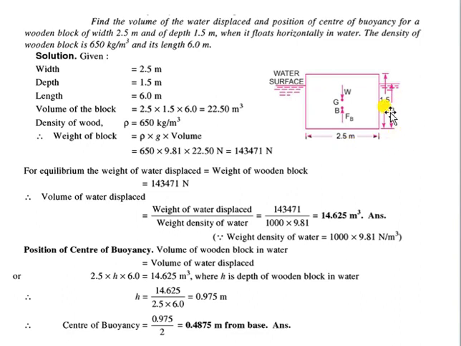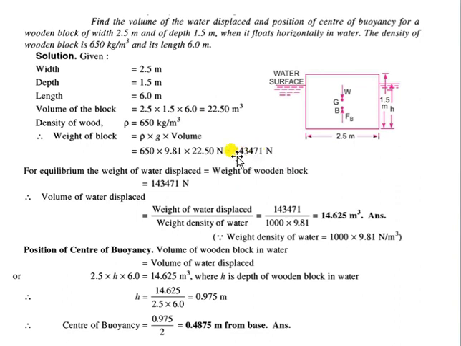For that, first we need to see what the weight of this block will be. Since the density is given and the dimensions are known, we can calculate the weight. Weight is rho into volume into g, because rho into volume is mass, and mass into g is weight. The same we will apply over here: the weight of the block is rho into volume into g, so that will be rho of the wooden block, 650, times 9.81, times the volume of the block, which is length into breadth into height. From there I can say this is the weight of the block in terms of newtons, SI units.